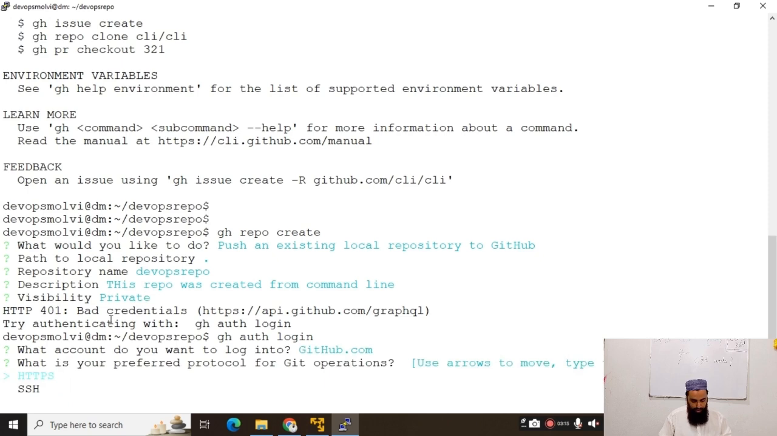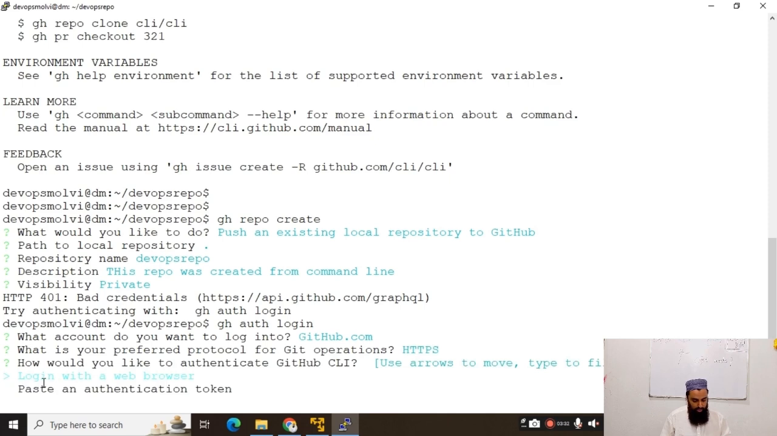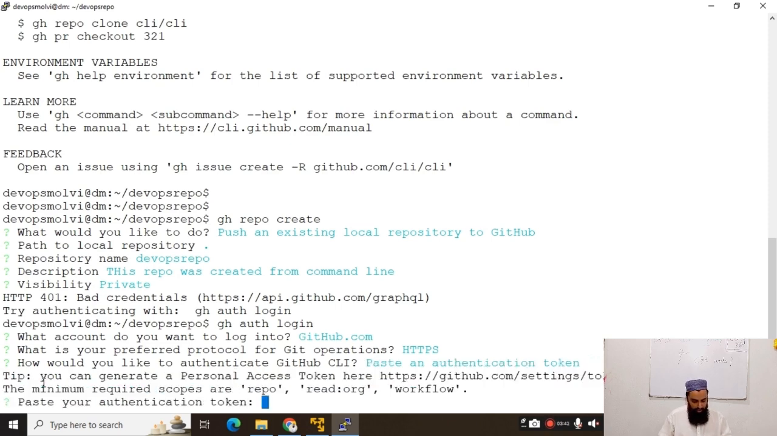So what is your preferred protocol for Git operations? So guys, this is, by the way, GitOps. We are also learning about GitOps as well. These are all Git operations. So I want to have HTTPS, login with a web browser or paste an authentication token. So I will definitely paste an authentication token here. Now you can generate a personal access token using this URL. Okay, I will use this URL.